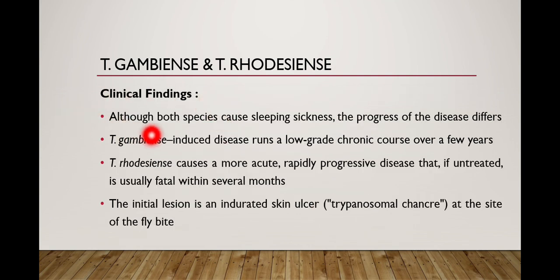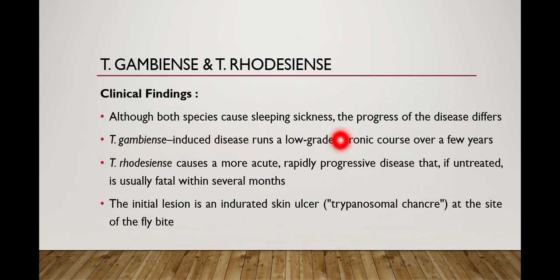Clinical findings: although both species cause sleeping sickness, the progress of the disease differs. Gambiense causes disease that runs a low-grade chronic course over a few years, while rhodesiense causes a more acute, rapidly progressive disease that, if untreated, is usually fatal within several months.